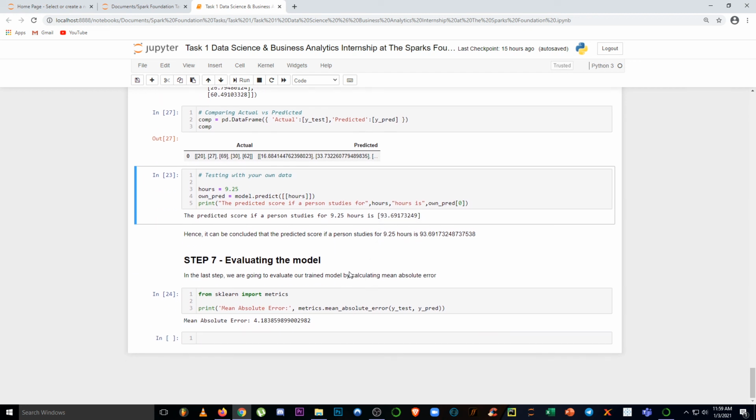Now the last step is to find the mean absolute error. To find the mean absolute error we will use metrics from scikit-learn, and we will pass our y_test and y_predict. You can see that our mean absolute error comes out to be 4.83. So I hope you understood this, and thank you for watching this video.